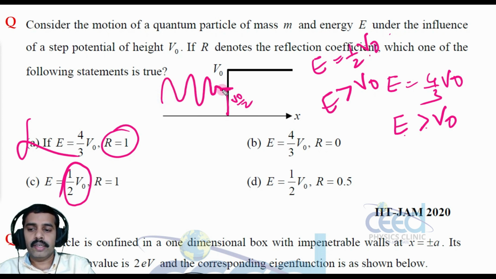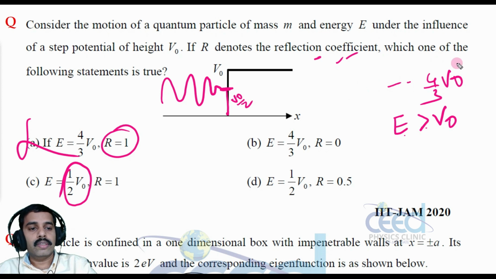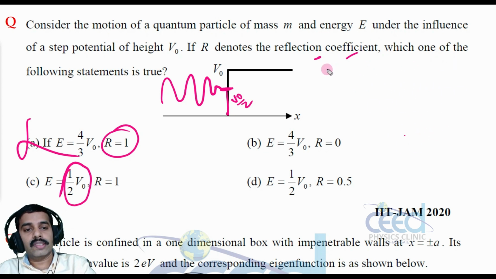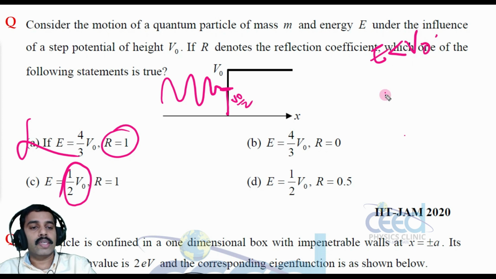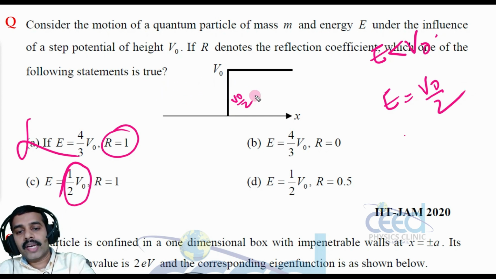Sorry, this is the E less than V0 condition, because here the situation is different. E is less than V0 because E is equal to V0 by 2. Okay, so our energy is only half of this V0.